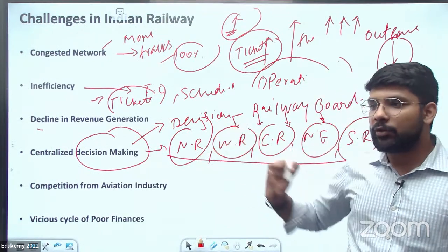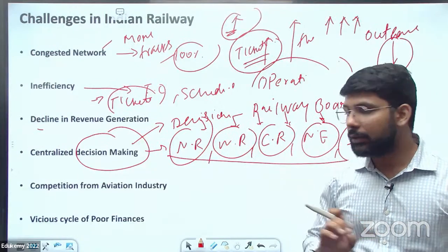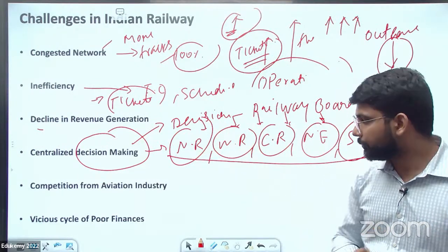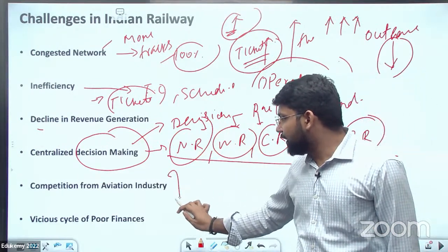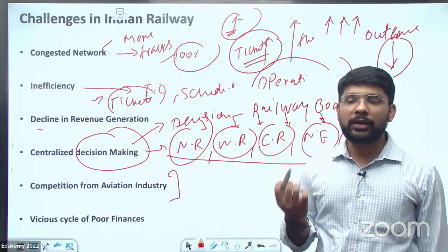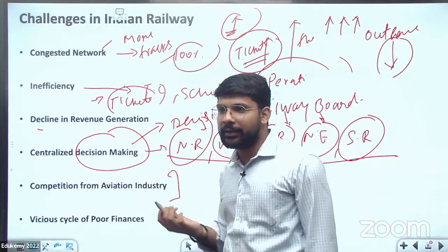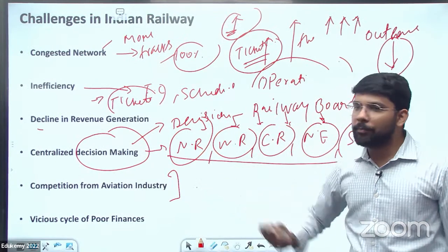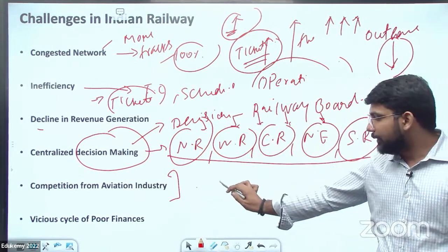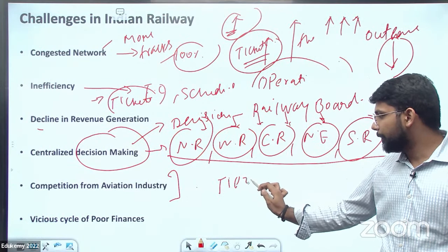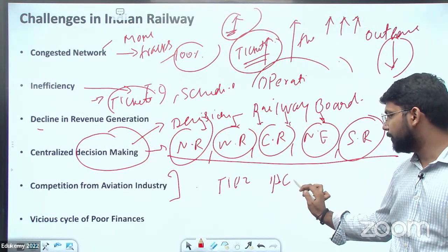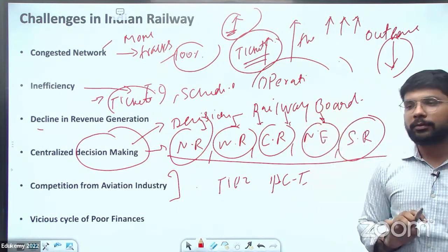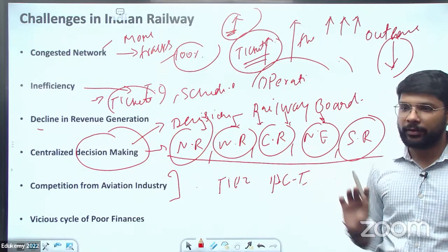That kind of a system can also be framed there related to the operations of the railway system. Then the competition from the aviation industry. After the UDAN, Ude Desh Ka Aam Nagrik scheme by the government of India, there is a huge competition to the railway industry. The tier 2 fare and the AC1 fare is almost equivalent to the flight fare.